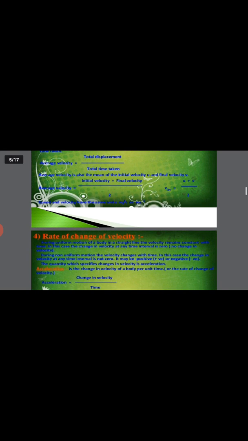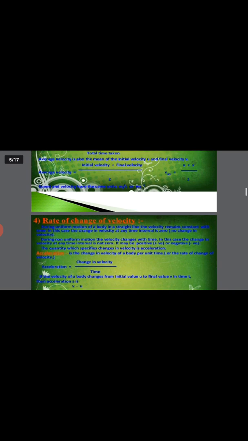Average velocity is also the mean of initial velocity u and final velocity v. Average velocity is equal to initial velocity plus final velocity divided by 2. V average is equal to (u plus v) by 2, and its unit will remain the same, meter per second.